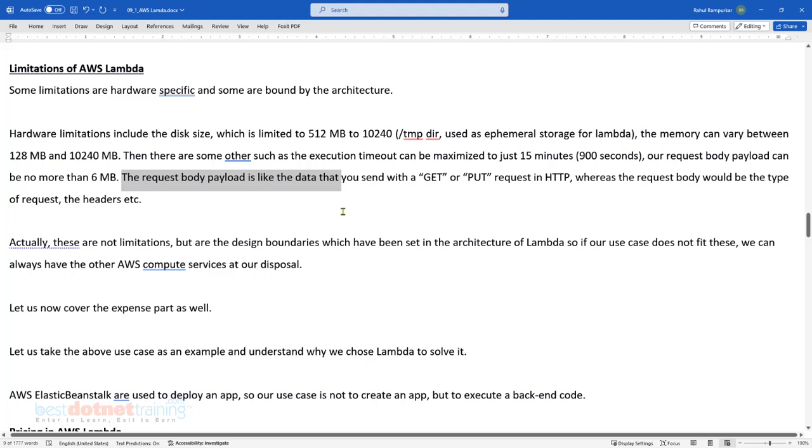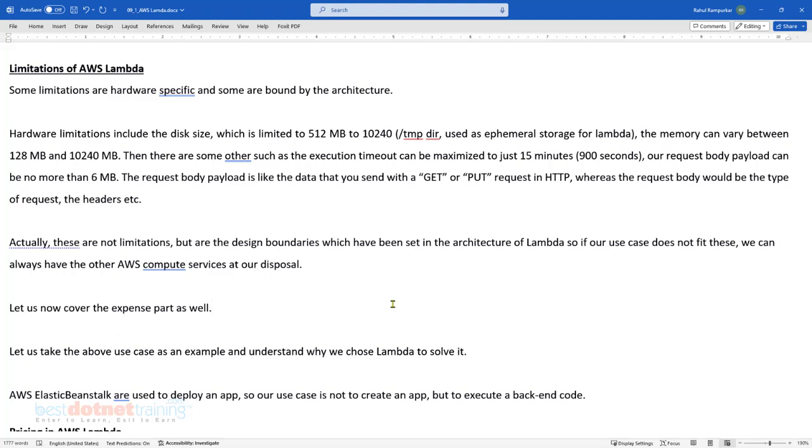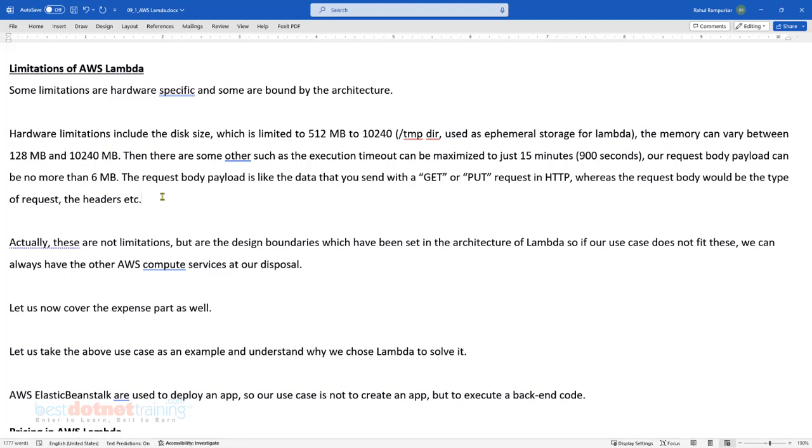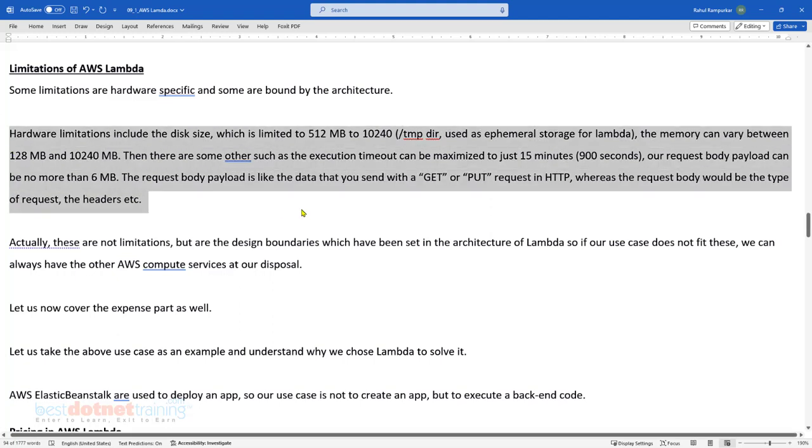To be frank, these are not limitations of Lambda. These are called the design boundaries. This is how they have architected Lambda. To get the best out of Lambda as a service, they have architected it in this way. So you have to stick to these limits. And these have increased a lot. Earlier ephemeral storage was only 512 MB, now they made it 10 GB. Memory was earlier only 128 MB to 3 GB, now they made it 10 GB. So the more powerful compute facilities are available, they are increasing wherever possible. But when you are designing your Lambda, you have to keep these things in mind.